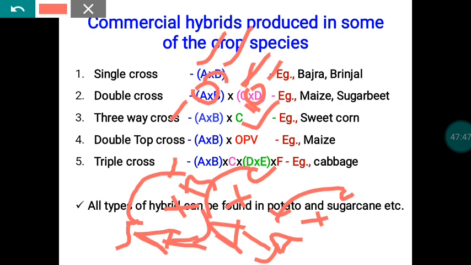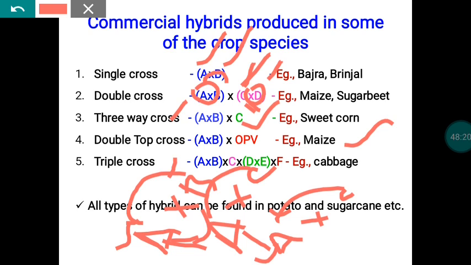Double top cross is mainly followed to check the combining ability of the parents. We generally study this in genetics, or I will tell you in detail when we discuss hybrid seed production in maize. For the double top cross, we use two inbred lines, and that single cross should be crossed with one open pollinated variety, an already available variety, mainly to check the combining ability of the parental lines.